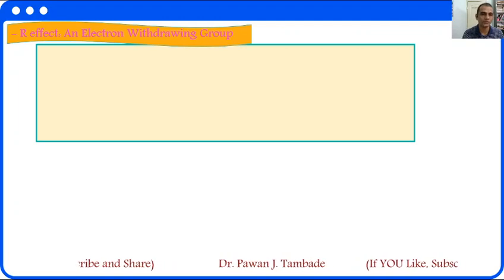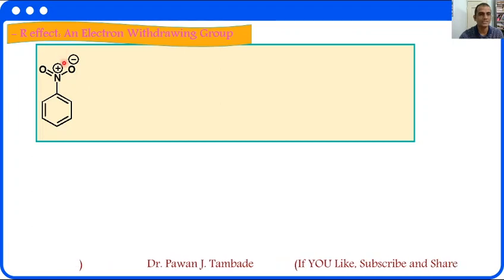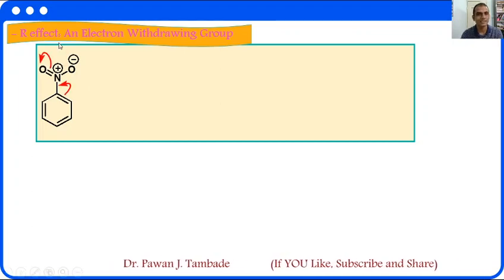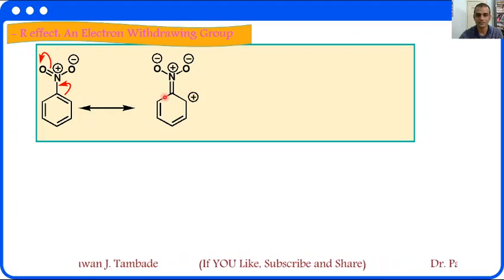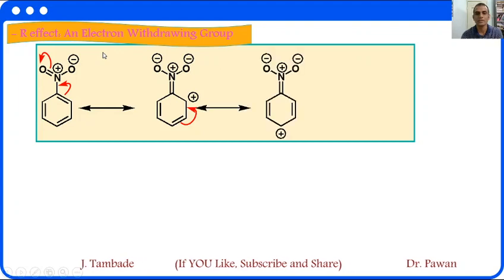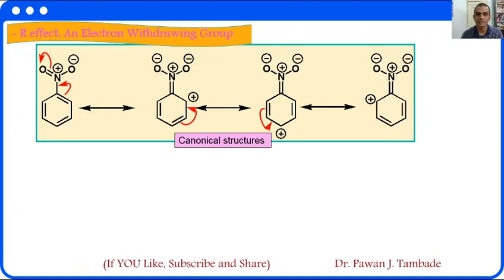Consider an example of nitrobenzene. In nitrobenzene, the nitro group is electron withdrawing, so it will pull electrons from the benzene ring and we will get this type of structure. This positive charge will now delocalize inside the system, and the positive charge will be on the ortho positions and the para position. So these are the canonical structures of nitrobenzene.